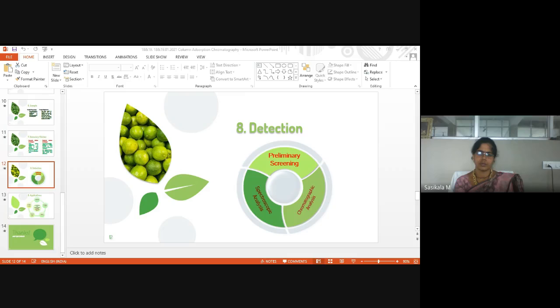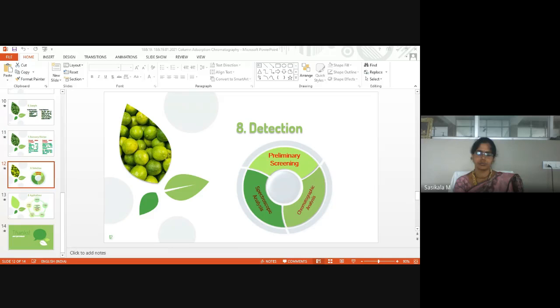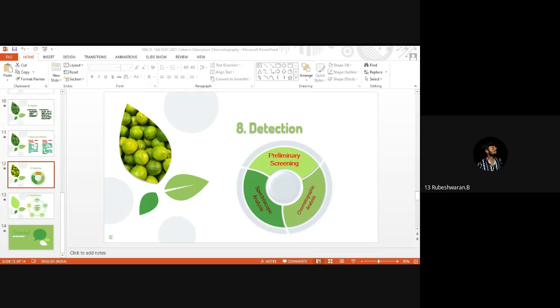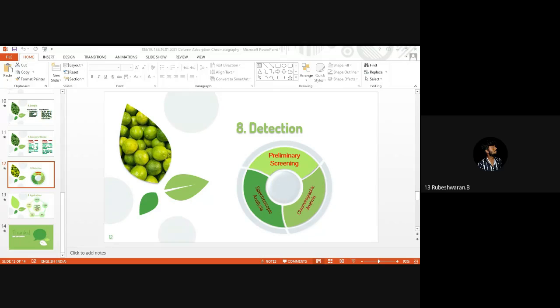Yes, ma'am. Just summarize the topics we have discussed. Ma'am, column chromatography parameters: principles, column, stationary phase, column packing, mobile phase, sample preparation and application, recovery, detection and application, ma'am. Principle is absorption, ma'am. And the column material is glass or plastic, ma'am.